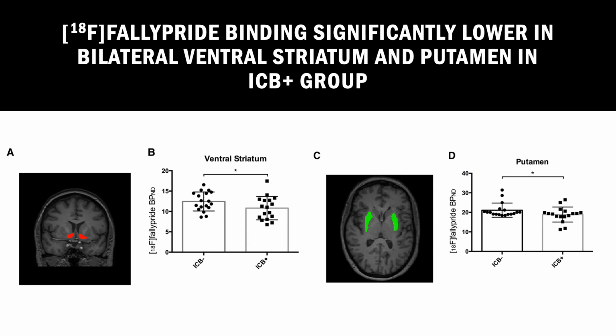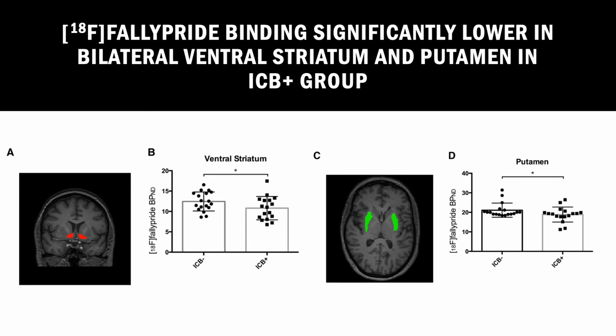of the ICB group. In A and C in the image, we can see coronal and axial brain slices from one patient, with A showing the ventral striatum and C showing the putamen. B and D show the mean non-displaceable binding potential for fallypride in these regions, with significant differences noted in the mean across the two groups, which are ICB positive and ICB negative in both regions.